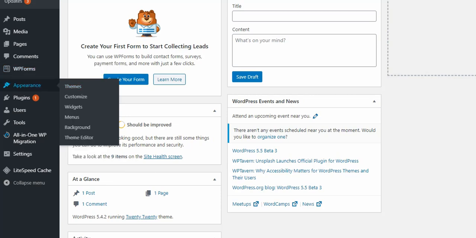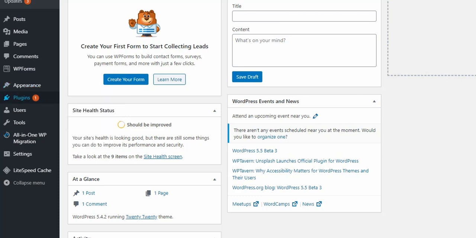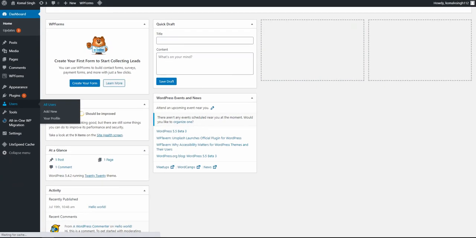Now moving on to the appearance section. You can add themes and customize your themes. The more detailed customization of themes will be explained later on. In this lesson, I'll explain just the basic parts. So these are your plugins and users. Here are all your users. If someone comes to your website and registers on it, then you are the administrator of your dashboard. I'll show you.